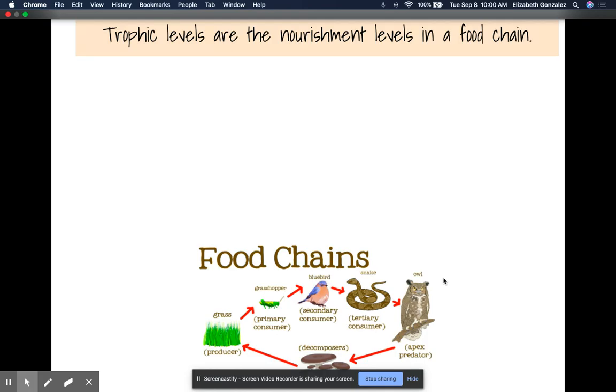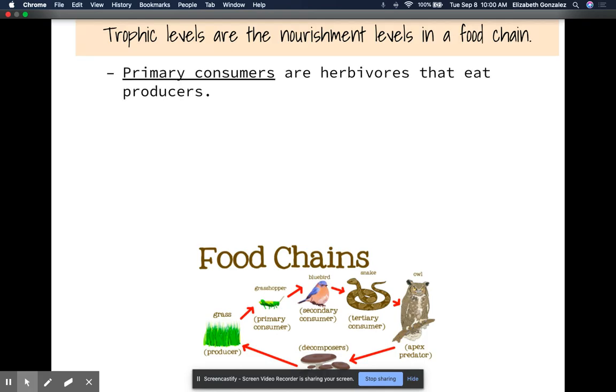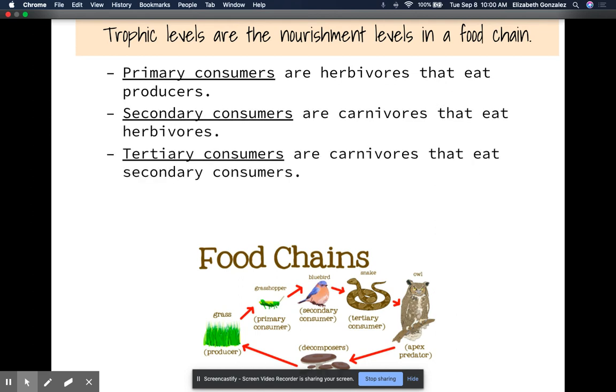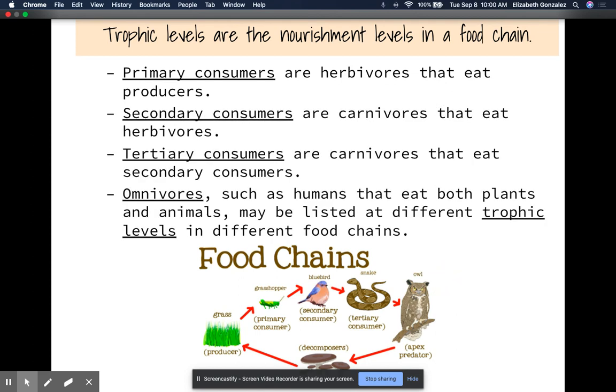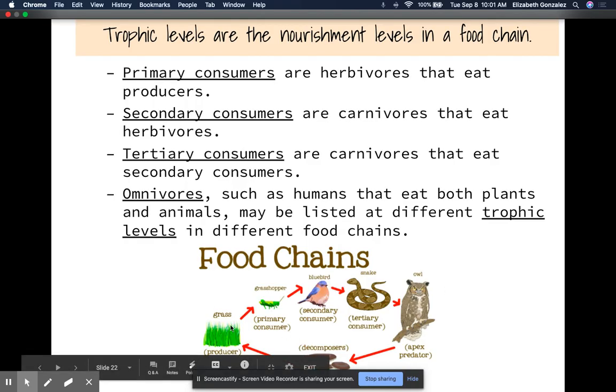All right, trophic levels are the nourishment levels in a food chain. Whenever we form a food chain, we use what are known as trophic levels. Our primary consumers are our herbivores that eat producers. At the base of all of our food chains is going to be our producers. The first step in our food chain is going to consist of a primary consumer, and that is always going to be the herbivore. They eat the grass, so they're primary.